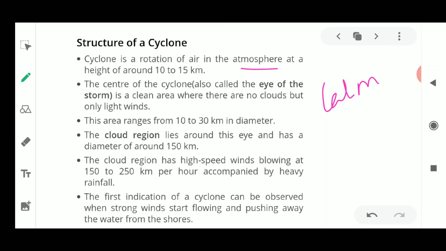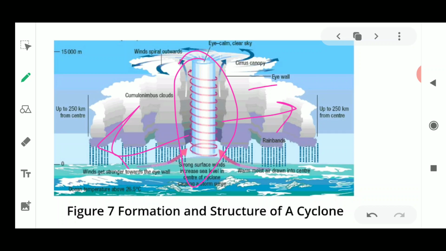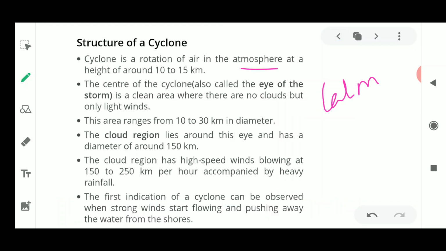Now the cloud region which is lying just beside this eye, this is the cloud region where you could see the white portions here. Okay, so this is made up of cloud. It arises from the ocean, but it moves towards the sky, and from there it comes towards us. So what happens here,